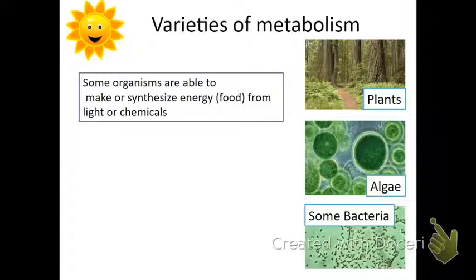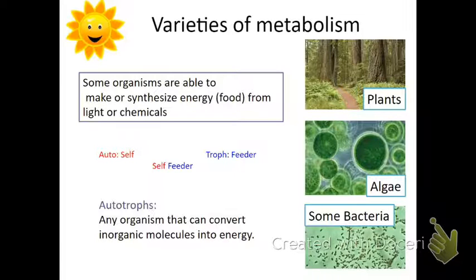So there are all kinds of ways that we can metabolize food. One of them is by the sun. What happens there is that they are self-feeders. They're autotrophs. Troph means feeder, auto means self. They convert sunlight and inorganic molecules into food.